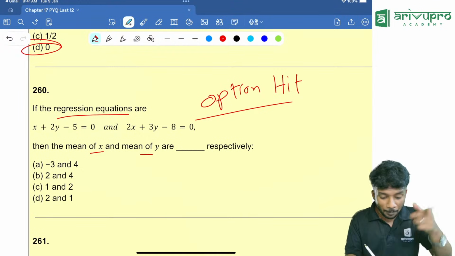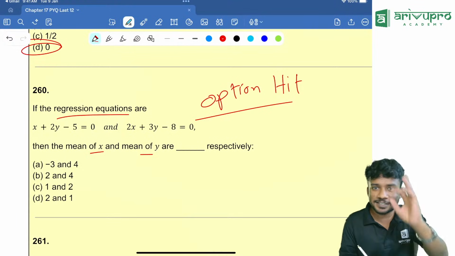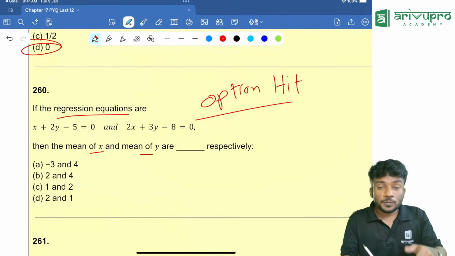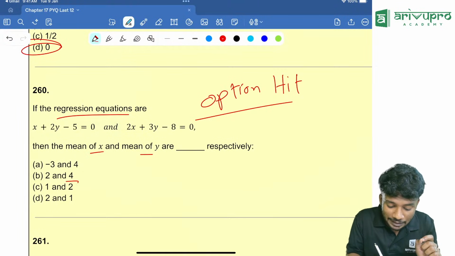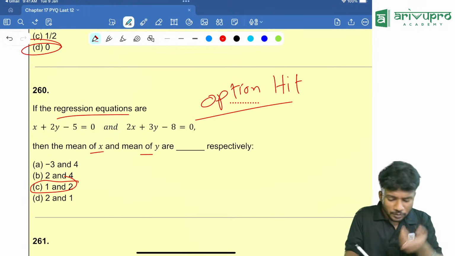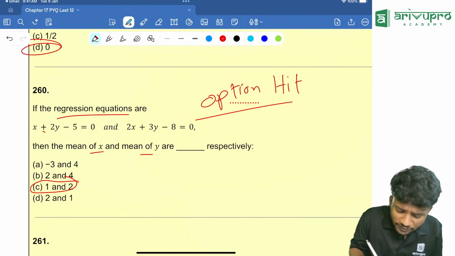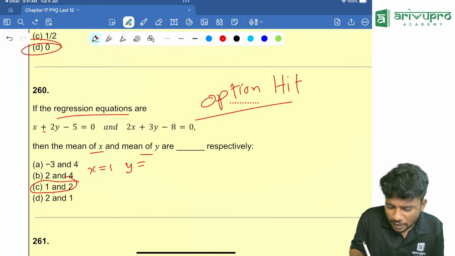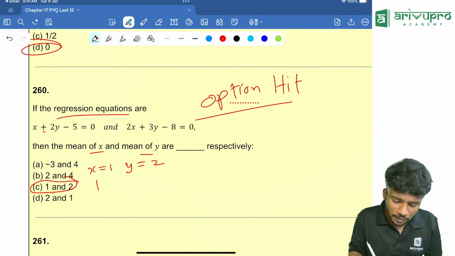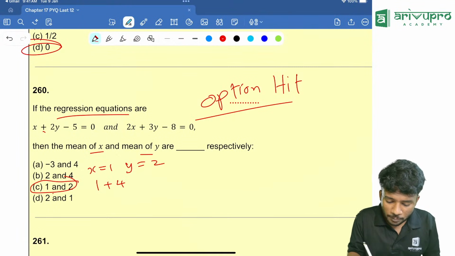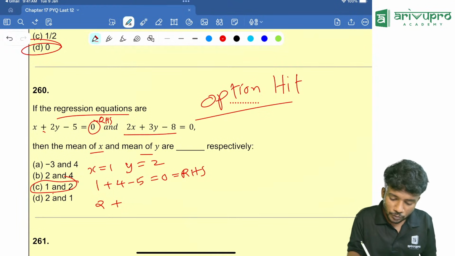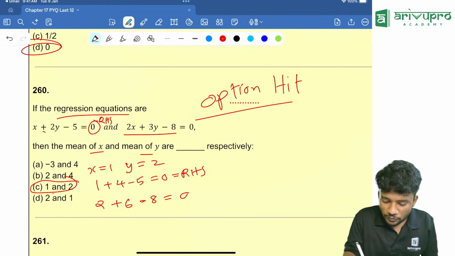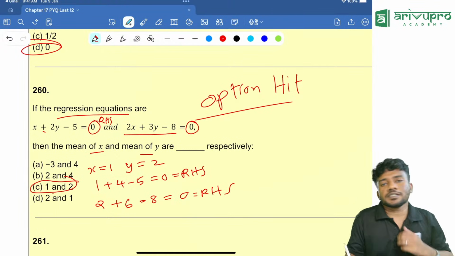People, one more thing. Some people can just look at the option and directly start off and check that. Some people won't be able to do that. Those people should start with option A, B and accordingly do it. Others, if you are able to do it, directly go for that. Okay, I am assuming 1, 2. Let's see. Instead of x, you will put 1, instead of y, you will put 2. Instead of x, that means 1 plus 2 into 2 is how much? 4 minus 5, which is equal to 0, which is our RHS, right hand side. Similarly over here, 2 into 1 is 2 plus 3 into 2 is 6 minus 8, which is equal to 0, which is our RHS. That means option C is the right answer.